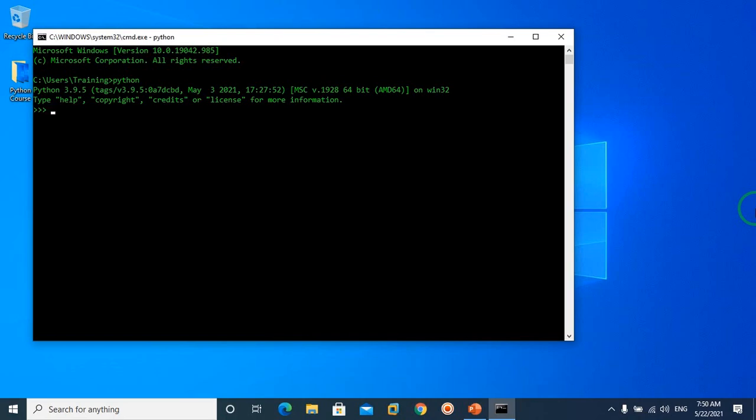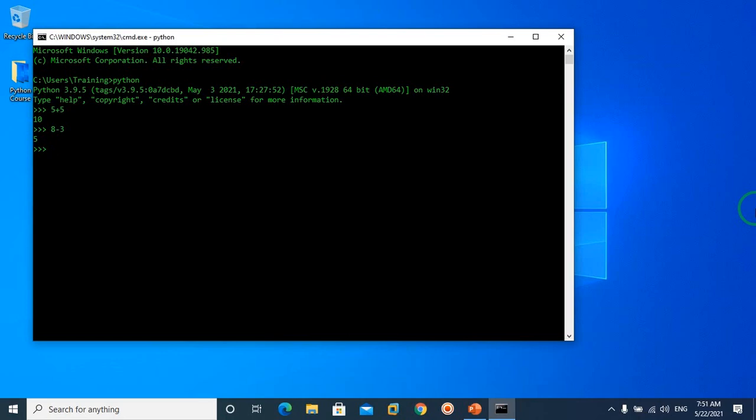For example, if I write 5 plus 5, you can see the answer is 10. If I write 8 minus 3 and hit enter, you can see the answer is 5. So Python, like JavaScript, is an interpreted language. In other words, it's not like Java or C or C++. The application does not need to be compiled before you can run it. The Python interpreter simply takes each line of code and interprets and executes it.